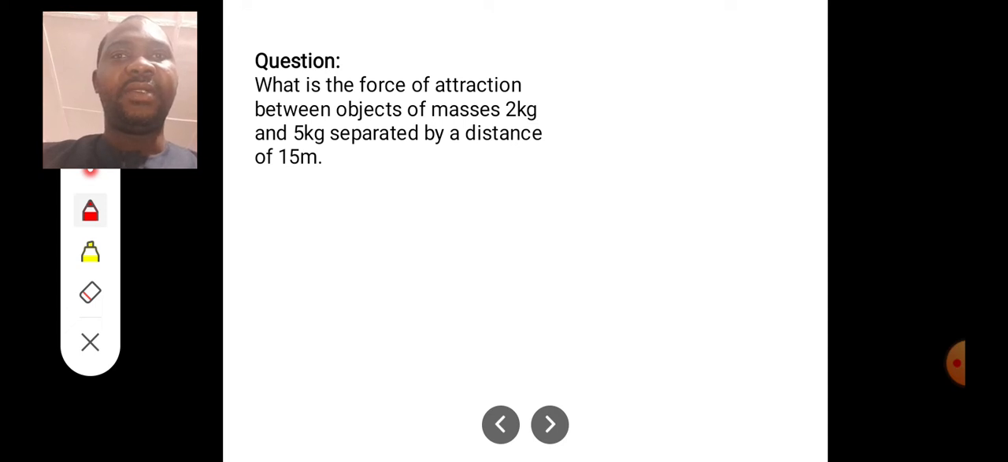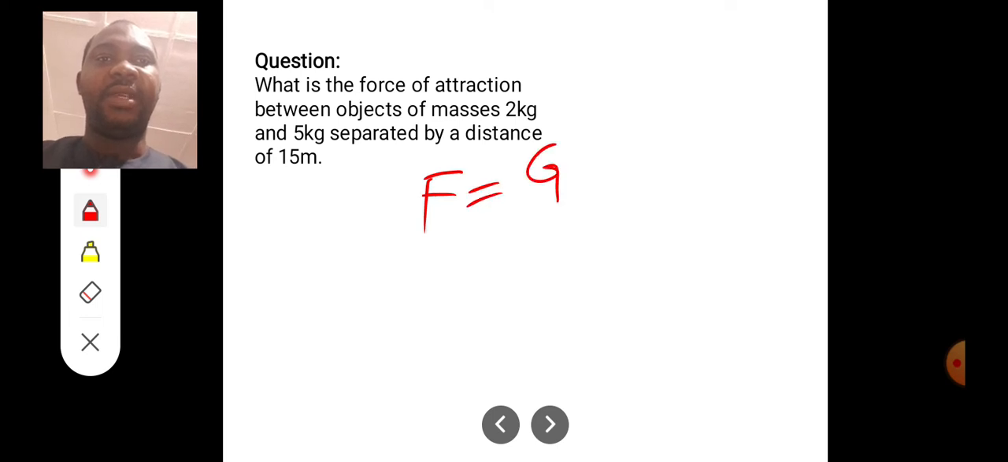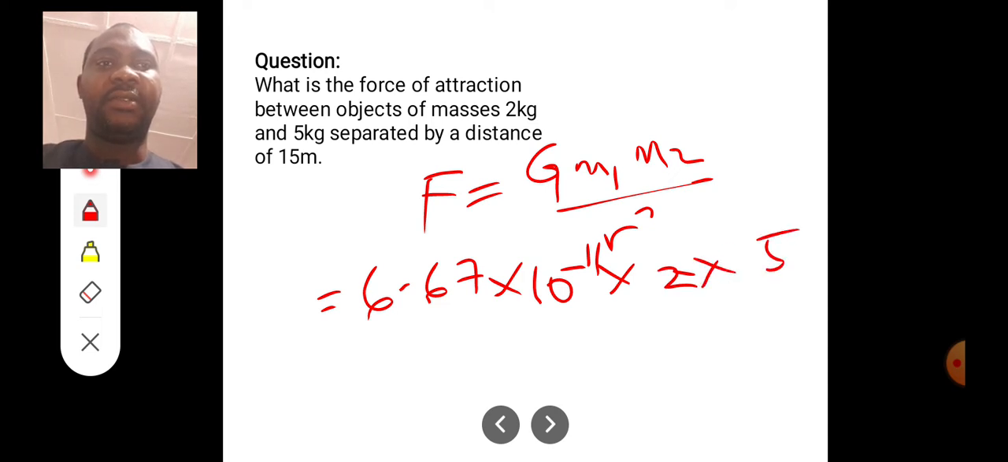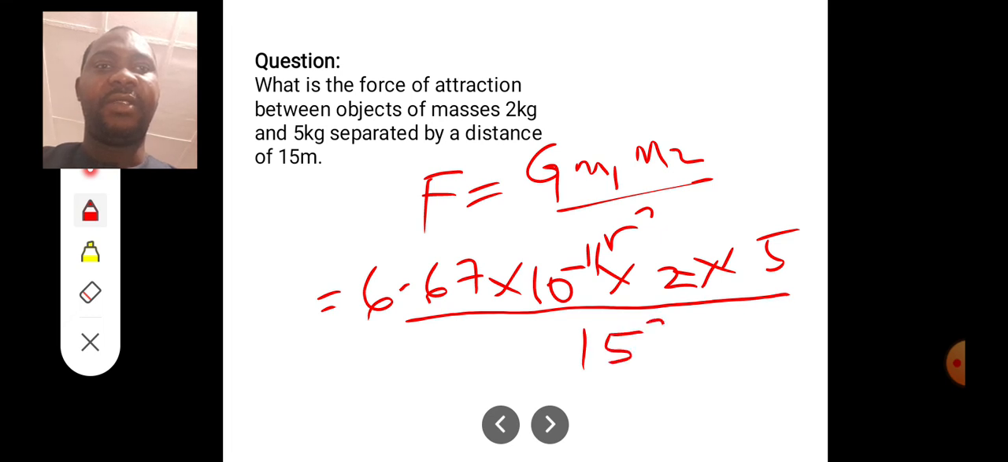This says, what is the force of attraction between objects of masses 2 kilogram and 5 kilogram separated by a distance of 15 meters? Here we can simply say F is equal to, with our formula, G m1 m2 all over r squared. So your G here is 6.67 times 10 to the power minus 11, multiplied by your m1 which is 2, times your m2 which is 5 in kilogram, divided by your r which is 15, so we have 15 squared.